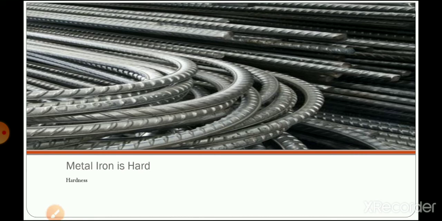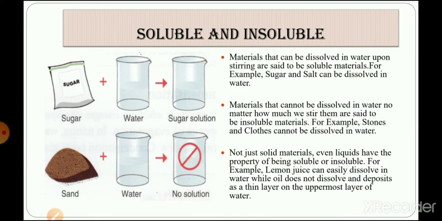Here you can see this is an iron rod, and you cannot mold this iron rod just by using your strength. Now let's talk about the second point. The points that we have discussed till now is appearance. According to the appearance we can group the different objects or materials, and the second point that we discussed was the hardness of the object, according to which we can differentiate or group the materials.